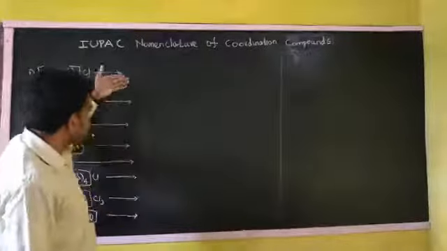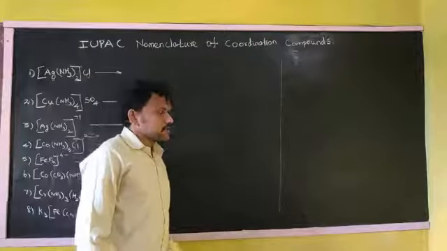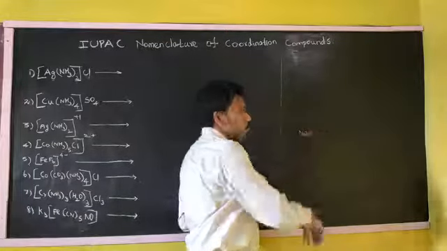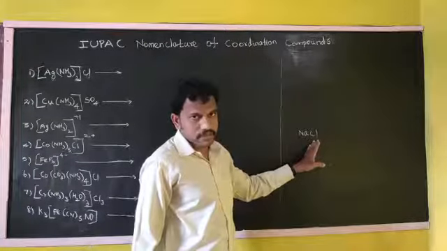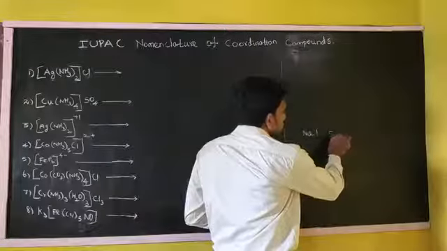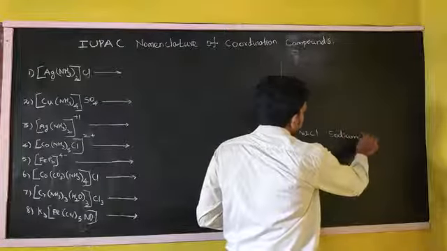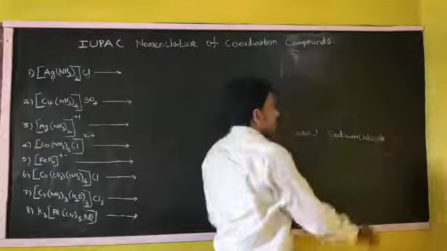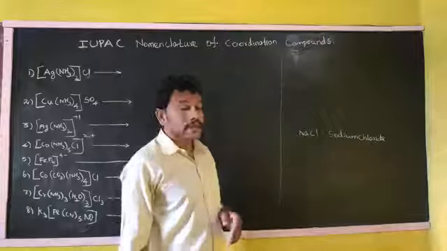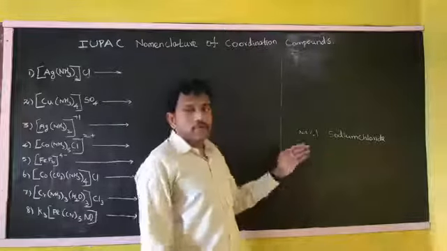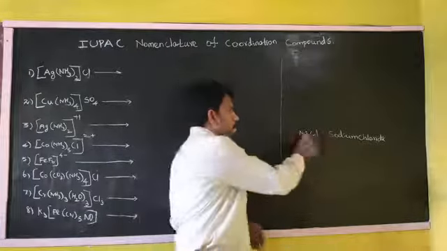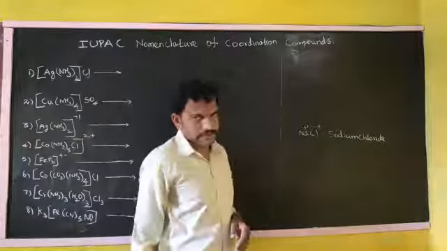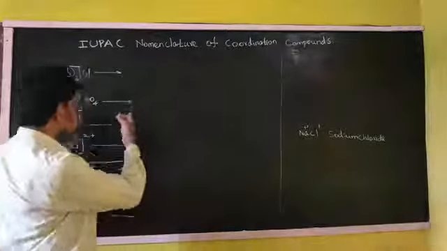Before we see the nomenclature, usually, how to say the compound name? What is the compound? It's a common salt, sodium chloride. Easily we can write it. What kind of rule are we following? The positive must be written first, negative will be next. The same method we can follow here.